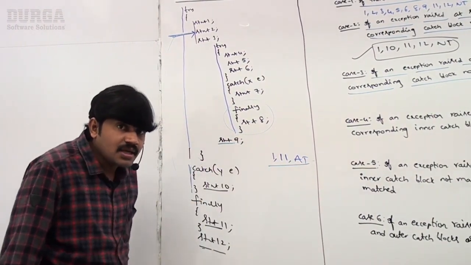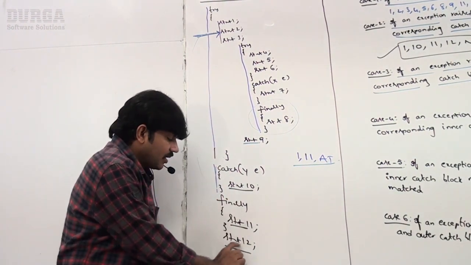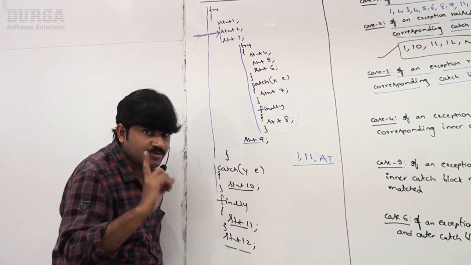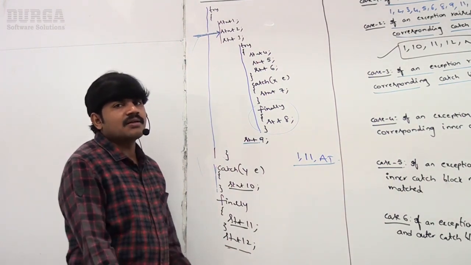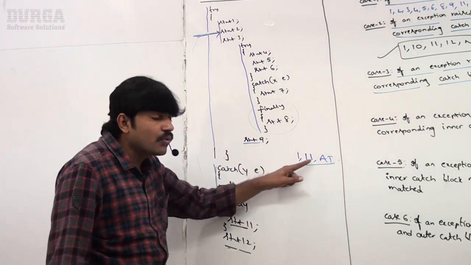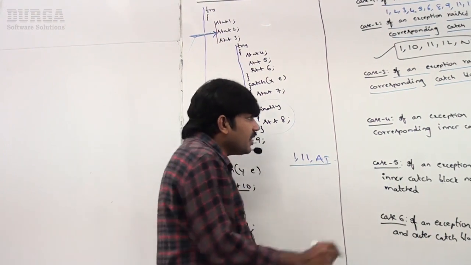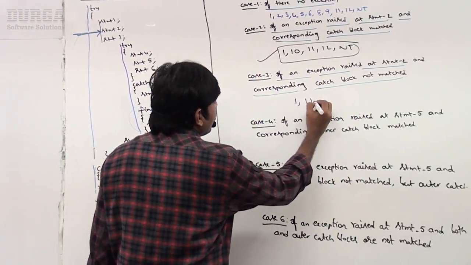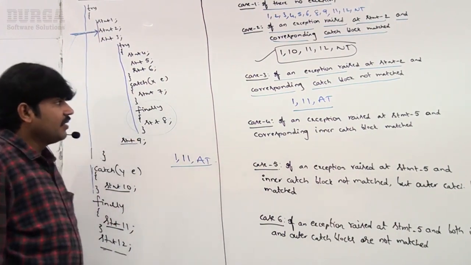Sir, in the case of abnormal termination, only the finally block will be executed, not the remaining statement 12. Take very special care about this one. Sir, why is statement 12 not executed? It is not normal termination, it is abnormal termination. Before abnormal termination, only the finally block will be executed. That's why for case 3, the answer is 1, 11, abnormal termination. Okay, well.